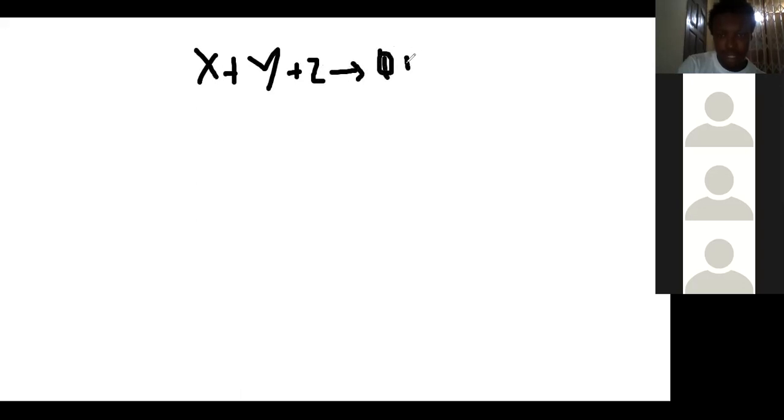Then we continue. So when you are given something like this, X plus Y plus Z is equal to Q plus P. The rate law was found to be this. This is the rate law we are given.